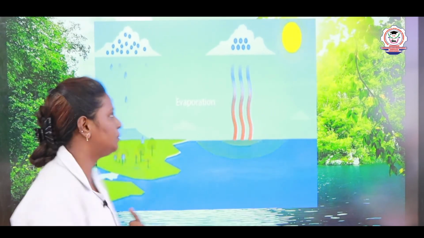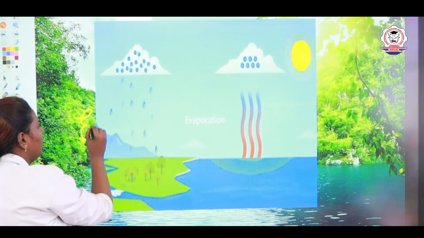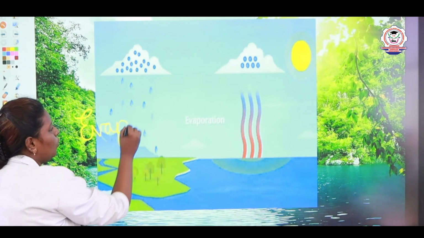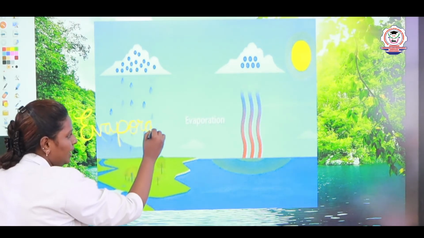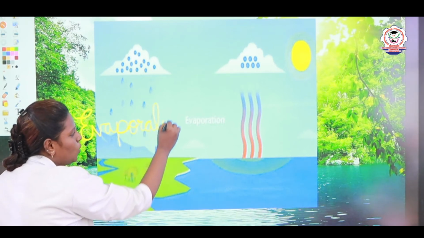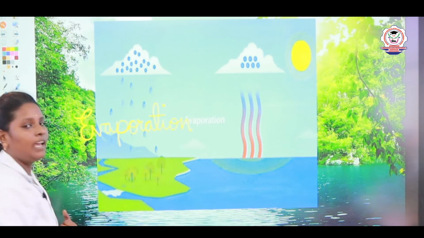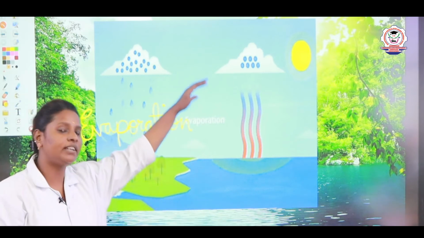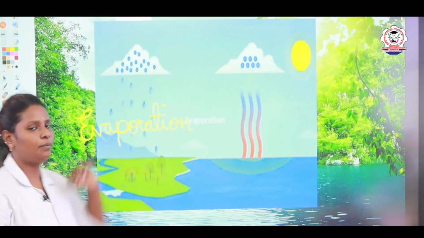Now spell it with me, children. What do we call it? Evaporation. E-V-A-P-O-R-A-T-I-O-N. Evaporation. The change of water into water vapor on heating is called evaporation.